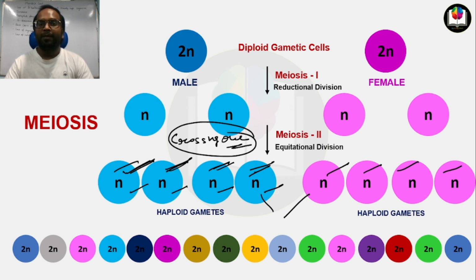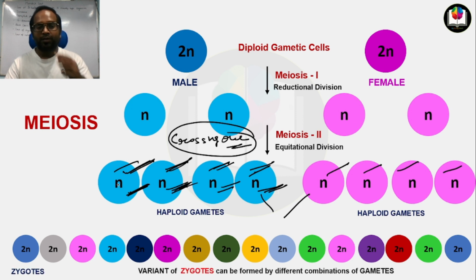Now remember my point when we were talking about the difference between mitosis and meiosis. I told you that meiosis generates genetic diversity. Why? Because of the production of diverse haploid gametes, and due to the random fusion of haploid gametes. So these are the zygotes. These variant zygotes can be found by different combinations of gametes. So this is the background of meiosis. This is the importance of meiosis.